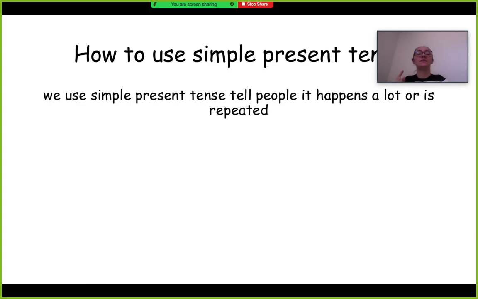So we use simple present tense to tell people that whatever we're talking about happens a lot. It happens often. It happens repeatedly. It happens all the time. Or it's something that we just do a lot. It's something that we do every day, or something that we do when we do something else. So even though it's present tense, meaning now, it doesn't mean that it's happening in the moment. Doesn't mean that we're doing it right now. It tells us that it's something that happens to us a lot.